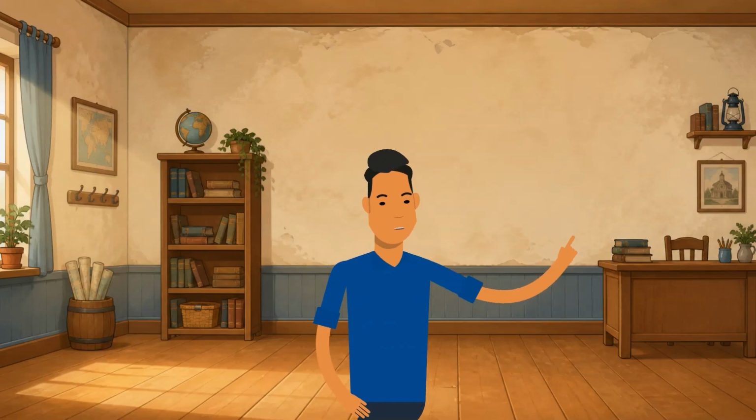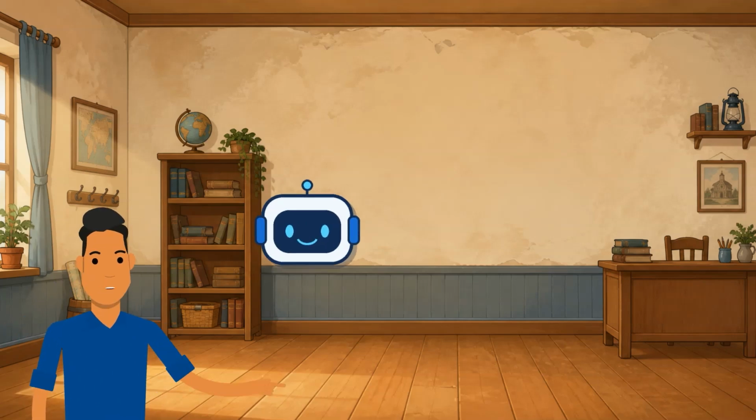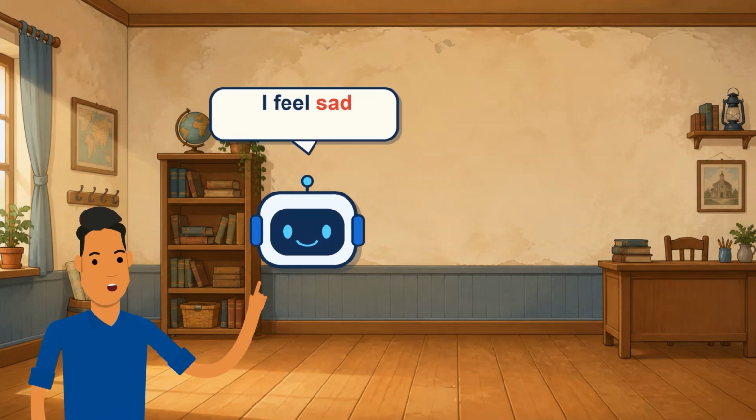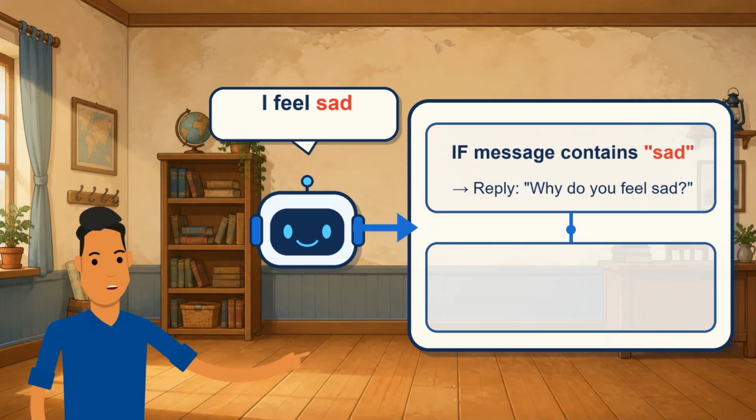But here is a common misconception. Not all chatbots are powered by advanced AI. A simple chatbot does not really think or understand language the way ChatGPT does. Instead, it follows a set of instructions written by a programmer.